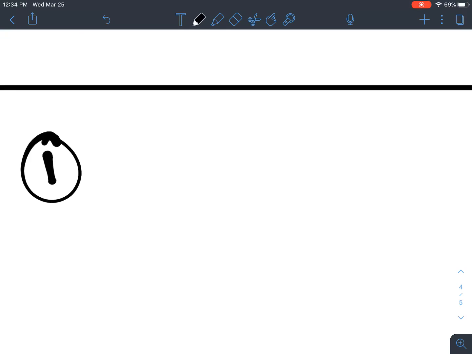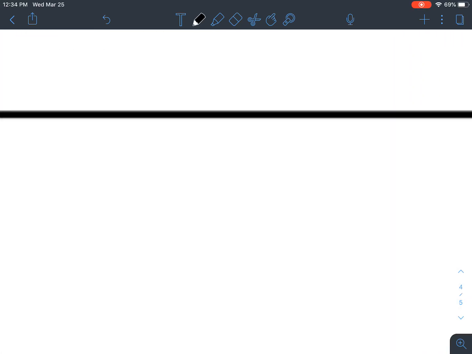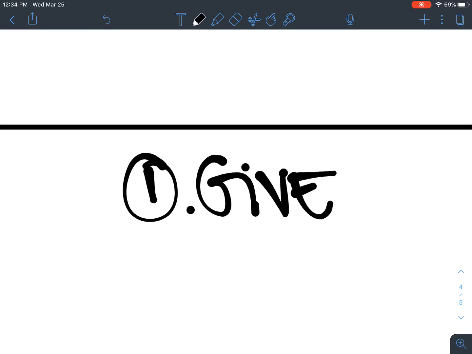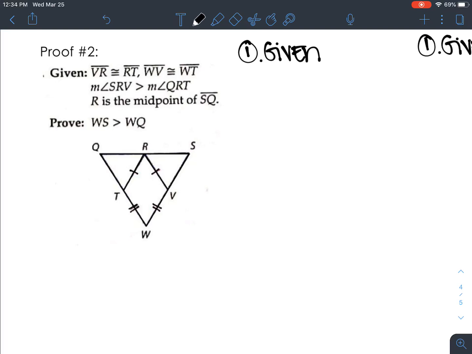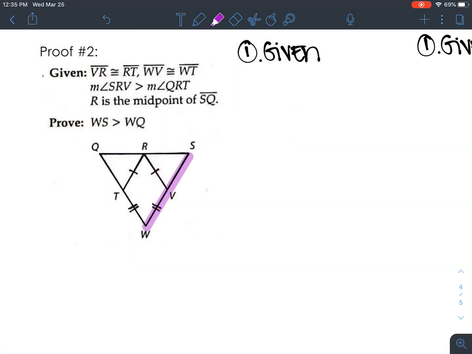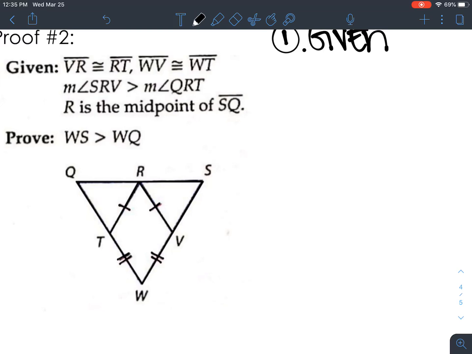I'm going to write given. And since I'm not with you guys, I'm assuming that's what most people are going to do. Let's just take a second and look at what we're trying to prove. What we're trying to prove here is that this WS has to be greater than this WQ, that those two sides have to be greater. So let's look at our given and see how we can build off of it.